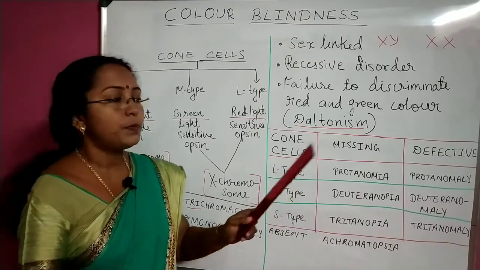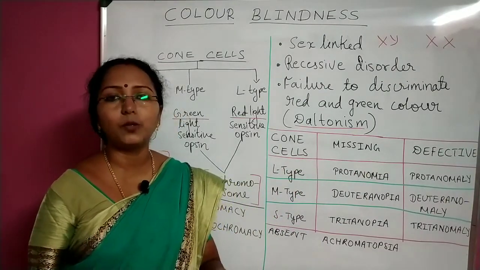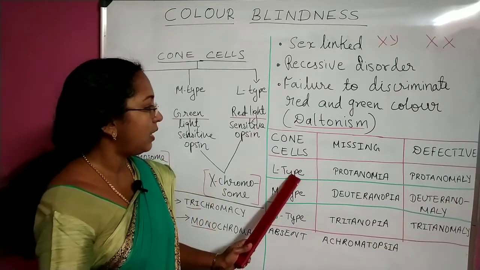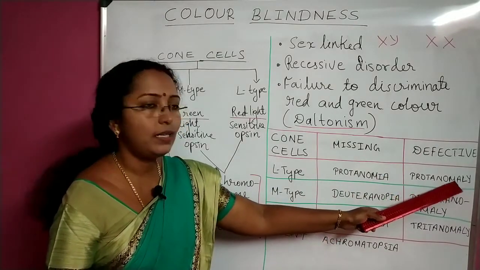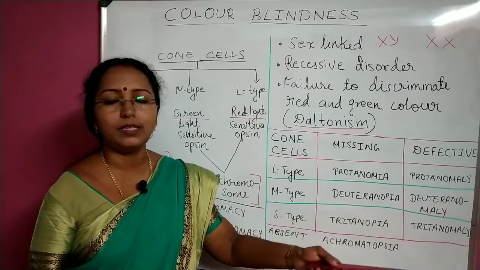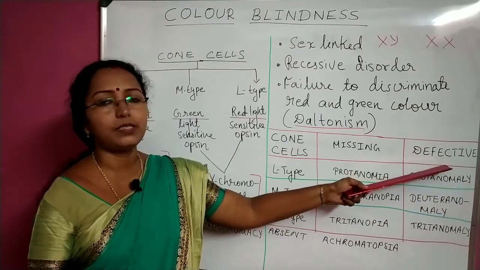Imagine L type is present but it is not able to function properly. That means L type cone cells are defective. Then it is called Protanomaly. Some abnormality. It is present but defective.